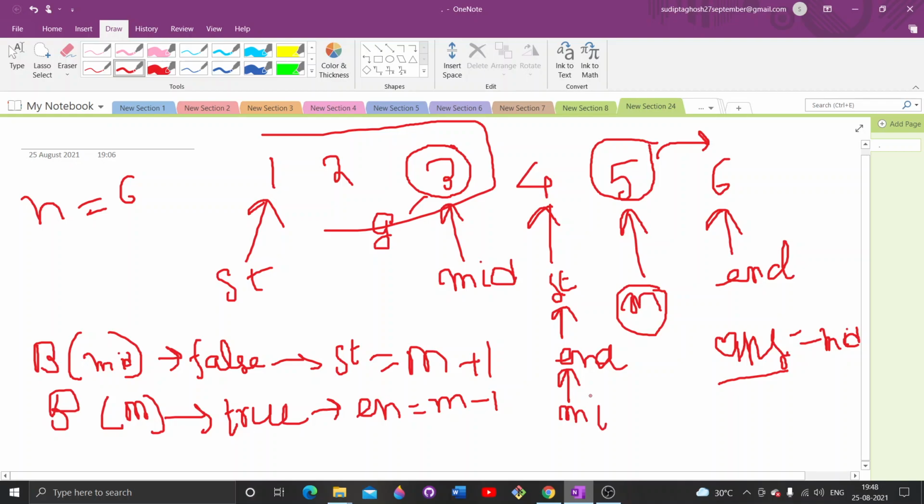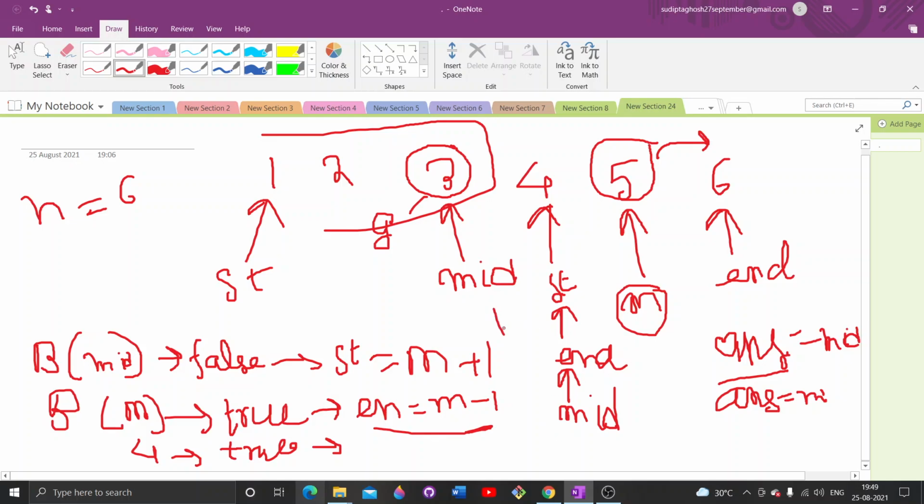the new mid will be 4, and I will again send it here, and it is coming true. As it is coming true, I will again update my answer with my middle element, and again do end equals mid minus 1. Hence my binary search condition terminates.